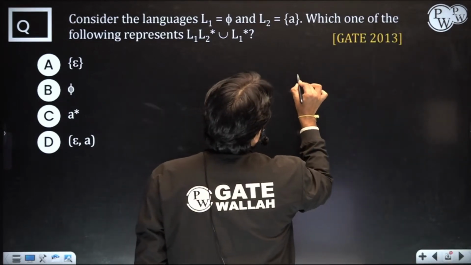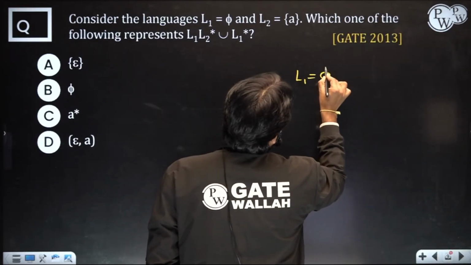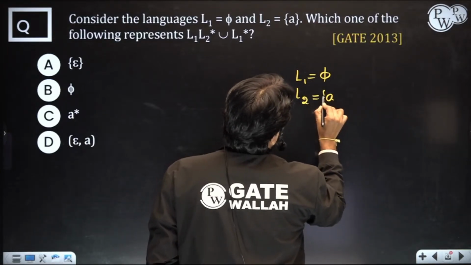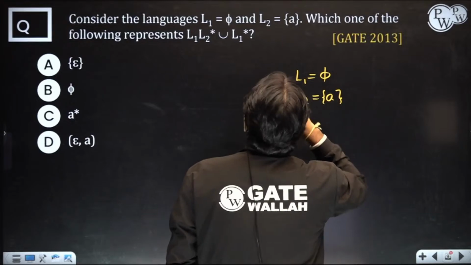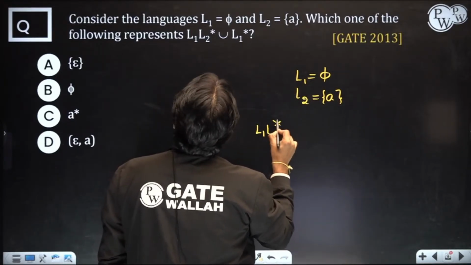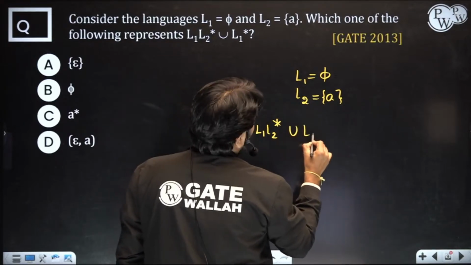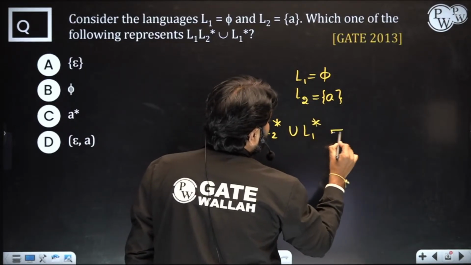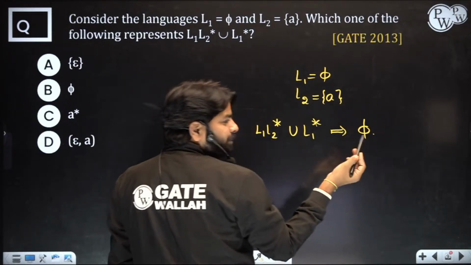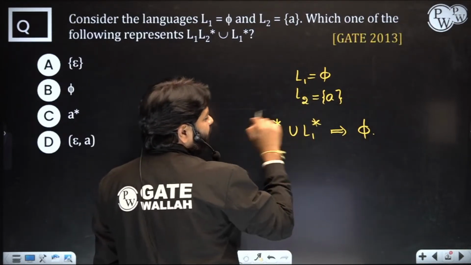L1 is given, right, phi, and L2 is given as A. You can use brackets if you want to represent it as a set. Which one of the following is equal to L2 star union L1 star? L1 is given as phi. I am writing it like an expression, so I don't need the curly brackets here.